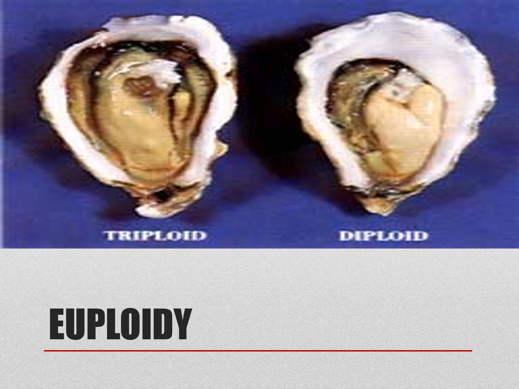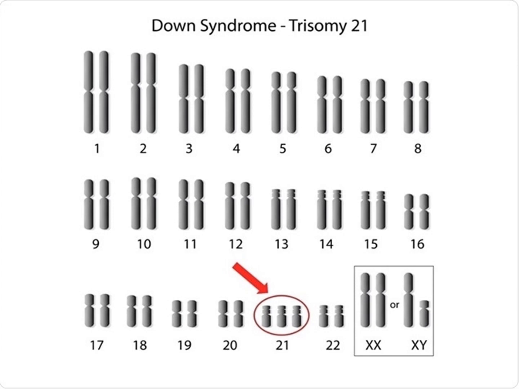Delayed development, behavioral problems, weak muscle tone, vision and hearing disability are some of the conditions seen in these children. Down syndrome is trisomy 21.